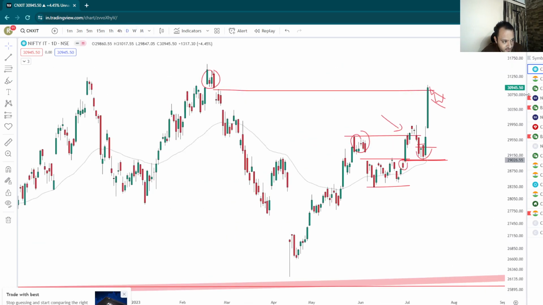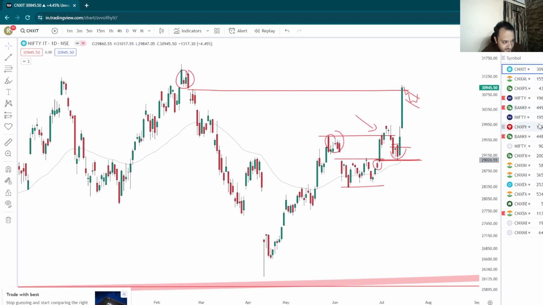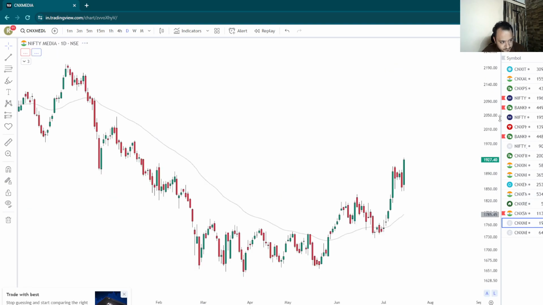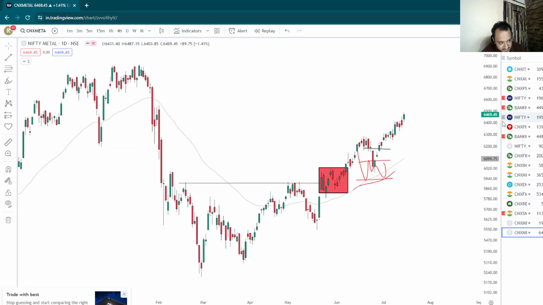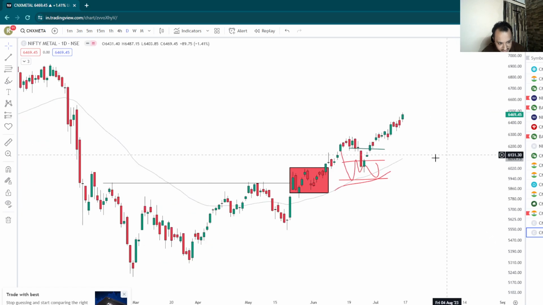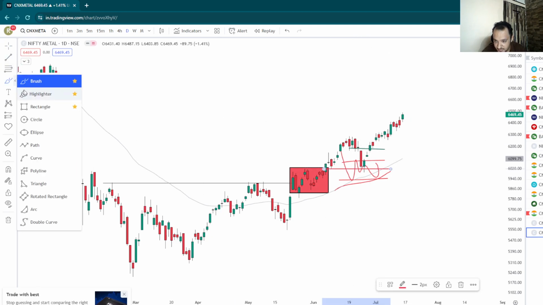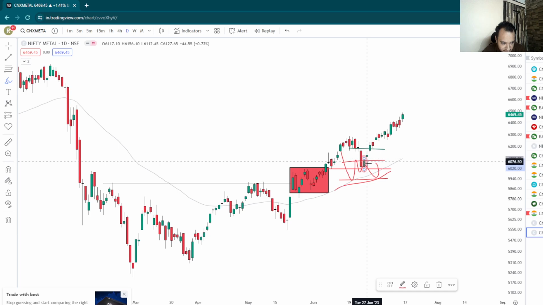All right. Now another sector which is taking the index up is Nifty Metal. So what is Nifty Metal doing? Again, we talked about Nifty Metal. I think we were talking about a dip into this area of demand, and then a move up, and that happened as well. I even bought some metal stocks here, and that is continuing up, right?